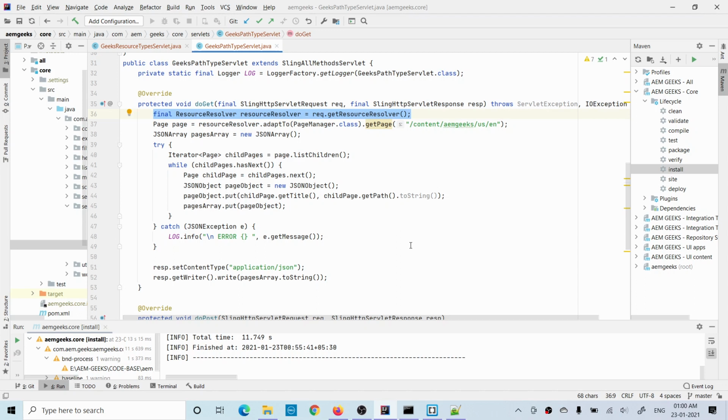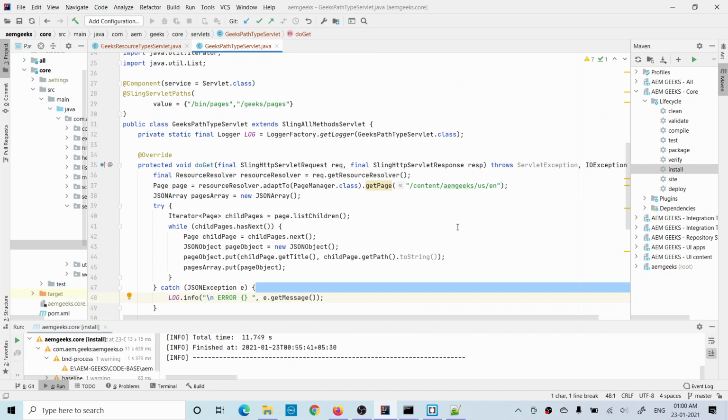In the normal case, you will get the resource resolver from a system user, but now you are getting it from the request. You are using only the absolute path to call that servlet. So it is always advisable to use the resource type servlet. But there are some cases where you have to use this kind of servlet, the path type servlet. We'll talk about these scenarios at the end, in the last servlet tutorial.